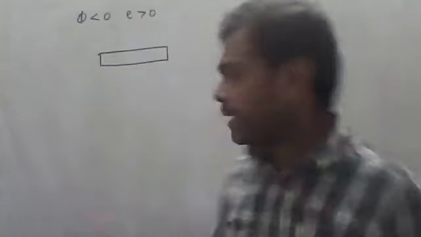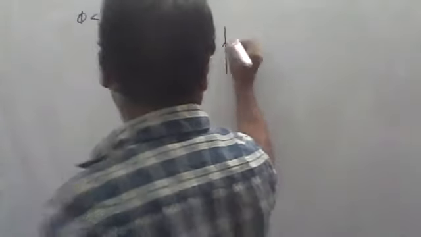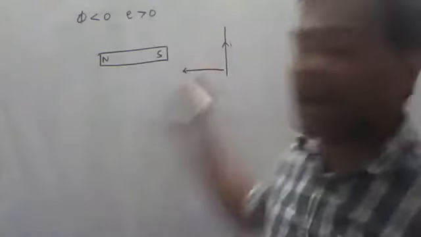Okay, fine. Next one: as the flux decreases or flux increases, we are saying that induced EMF. Suppose as flux decreases, delta phi is less than 0. Okay, we are saying that induced EMF is greater than 0. Now, as the flux decreases, in the magnet, suppose this is the north pole, this is the south pole, and here it is the wire, and here it is the wire. The wire is moving towards the magnet,